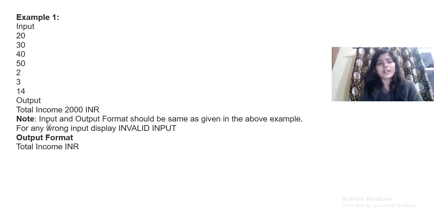Also they have given that the input and output format should be the same as given in the above example. For any wrong input, display invalid input, and the output format should be in the form of total income, and whatever the income is, that is, total income 2000 INR, as given here also. Right? So this is the question. I hope you understood the question. Let's directly see the implementation and the approach as well using Python.